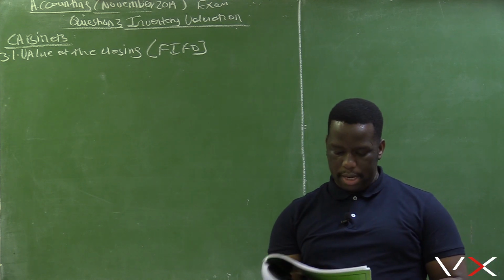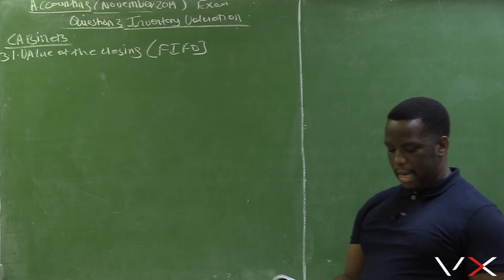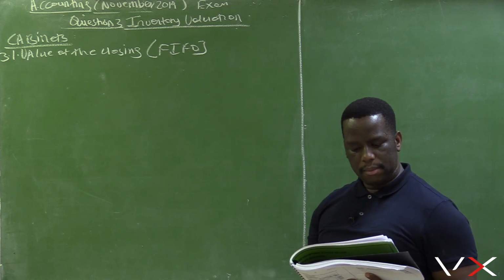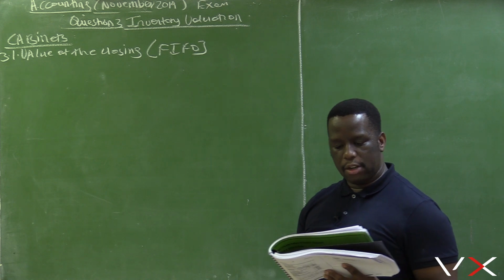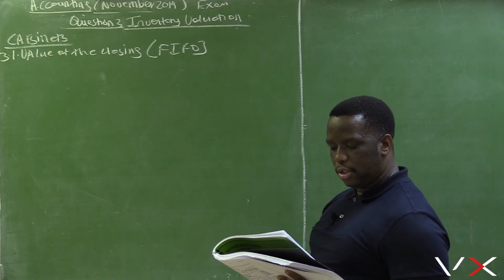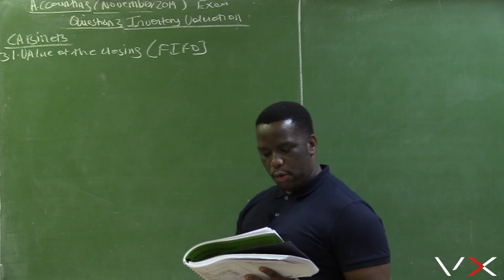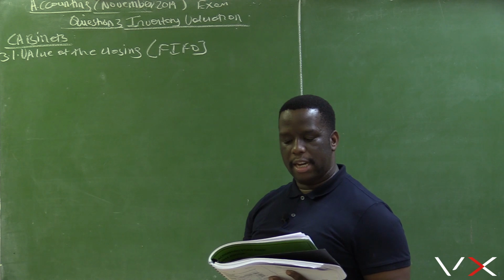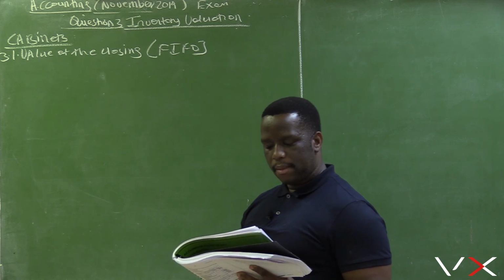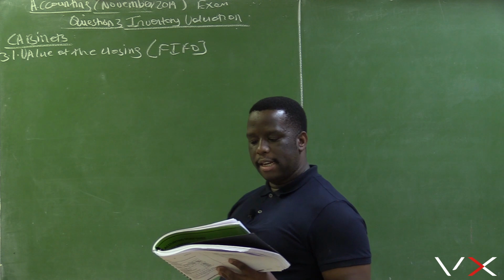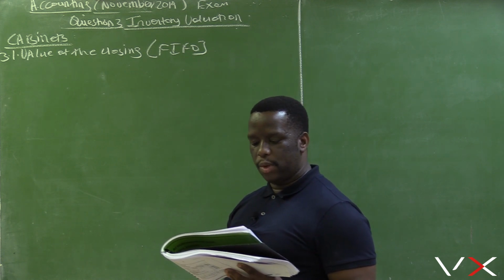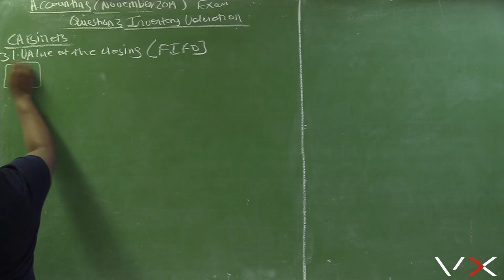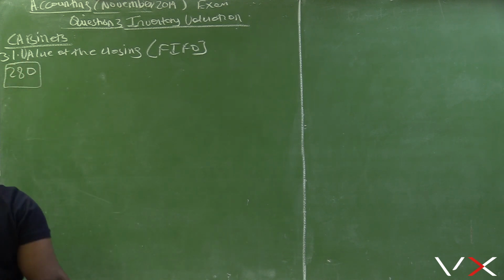When we go to our information on page 9, the stock records of cabinets, on 1 October 2018, which is the beginning of the accounting period, we had 370 units as opening stock, and the closing stock on 30 September 2019 is 280 units. We have 280 cabinets in the closing stock.